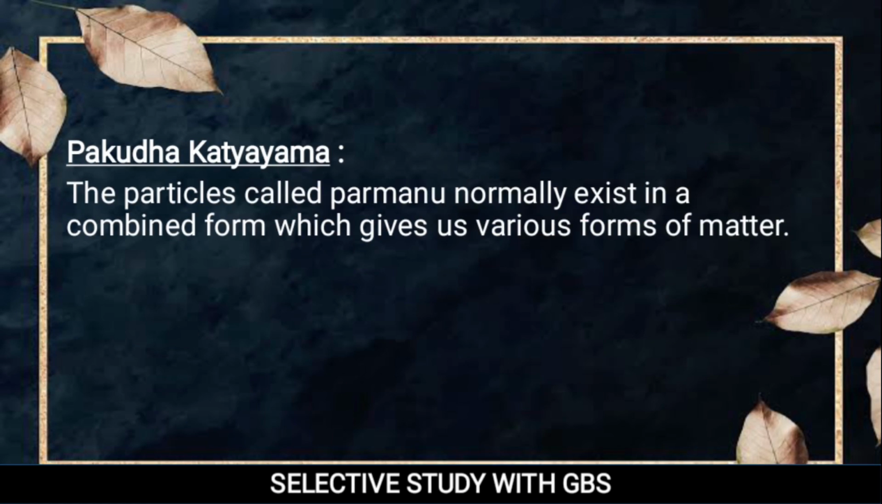After him, Pakudha Katyayana gave a statement that the particles called Parmanu normally exist in a combined form, which gives us various forms of matter. He gave the reverse statement of Maharishi Kanad: that if we unite and combine all the atoms, then we will find what? A matter.